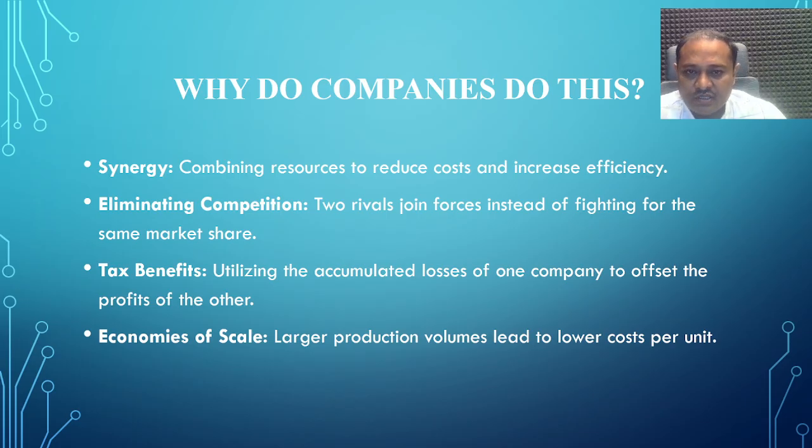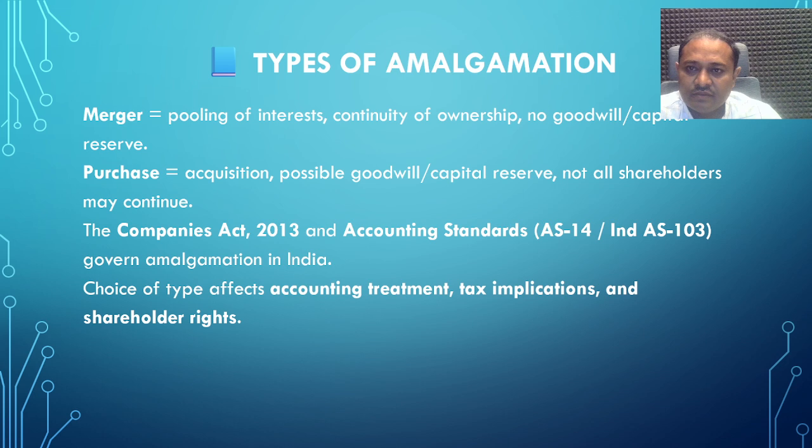Eliminating competition: two rivals join forces instead of fighting for market share. Tax benefits: utilizing the accumulated losses of one company to offset the profits of the other company. Economies of scale: larger production volumes lead to lower cost per unit.